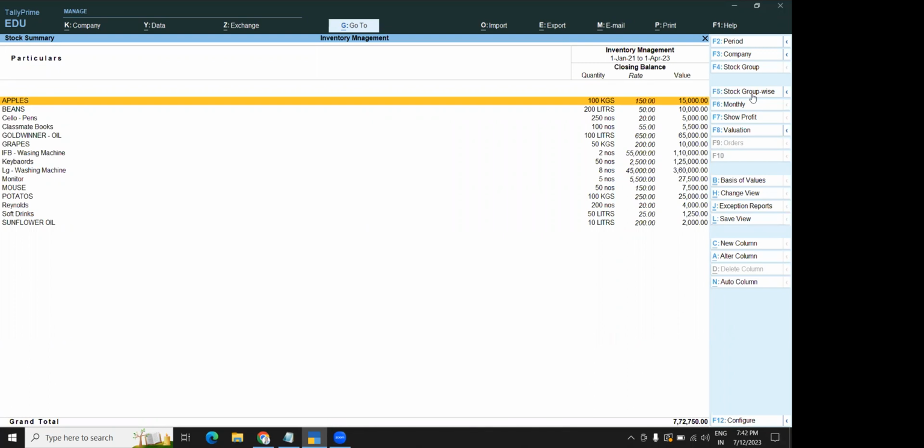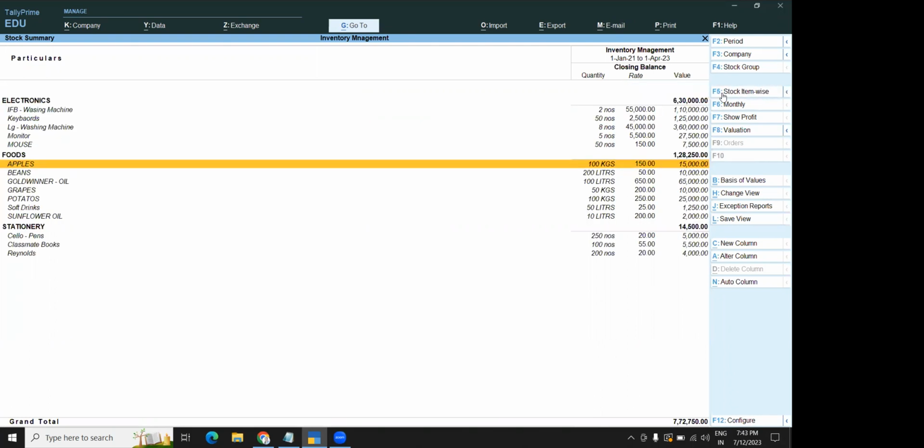On the right side you can see stock item wise, it will show you stock item wise. If you want to see a detailed report, it will show you the stock item wise report. Okay, ma'am. Okay, ma'am. Anything else?